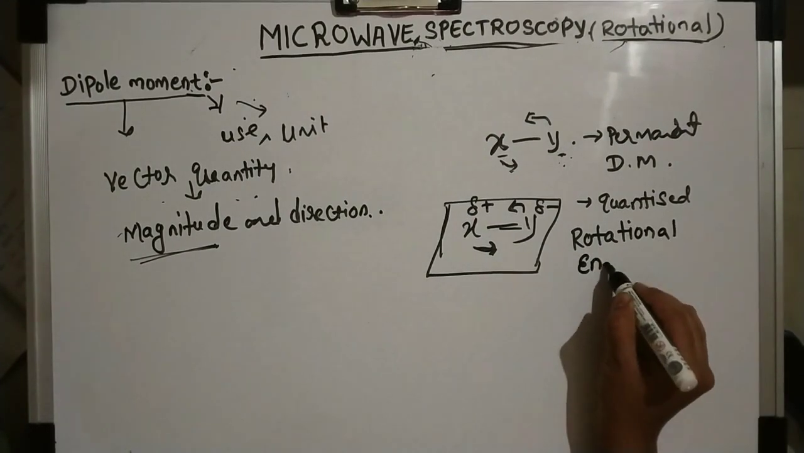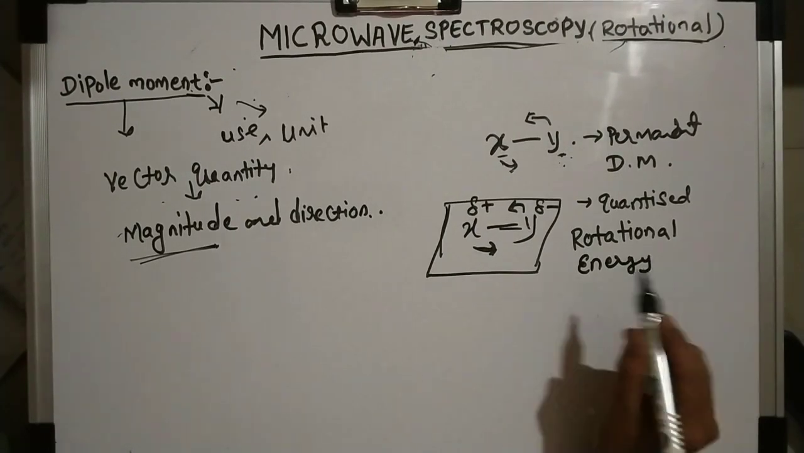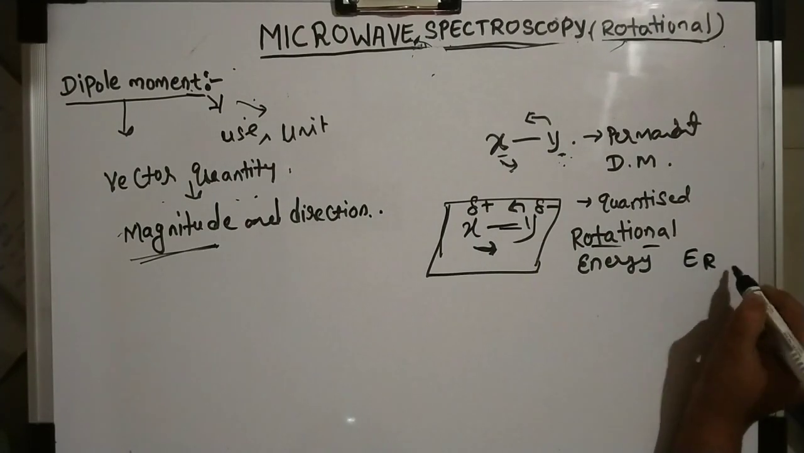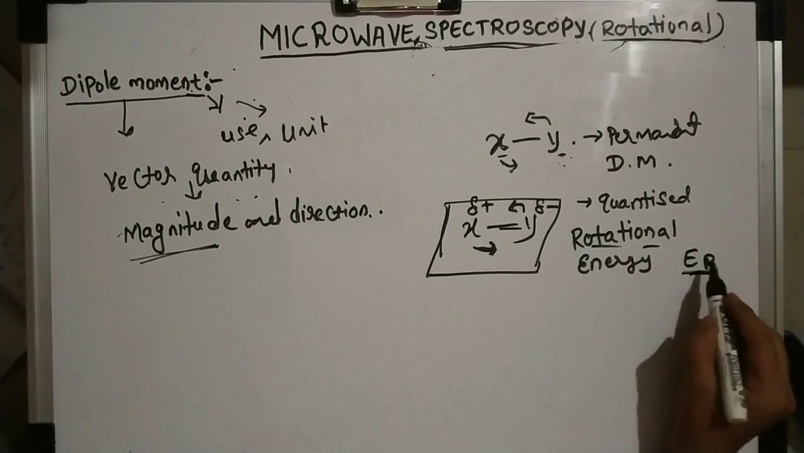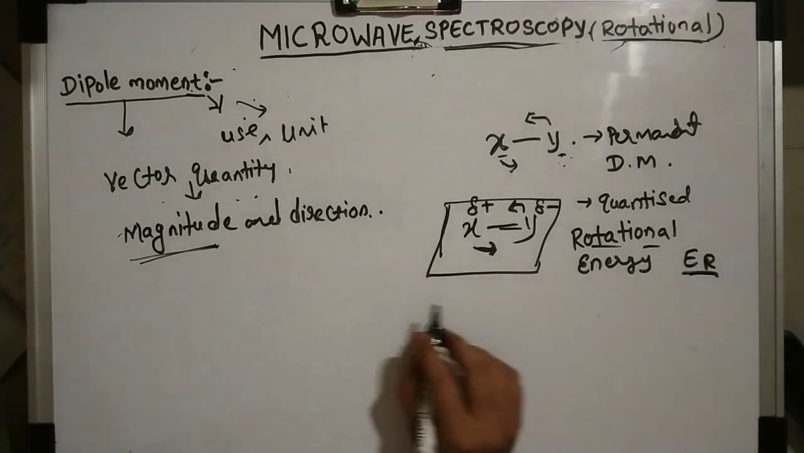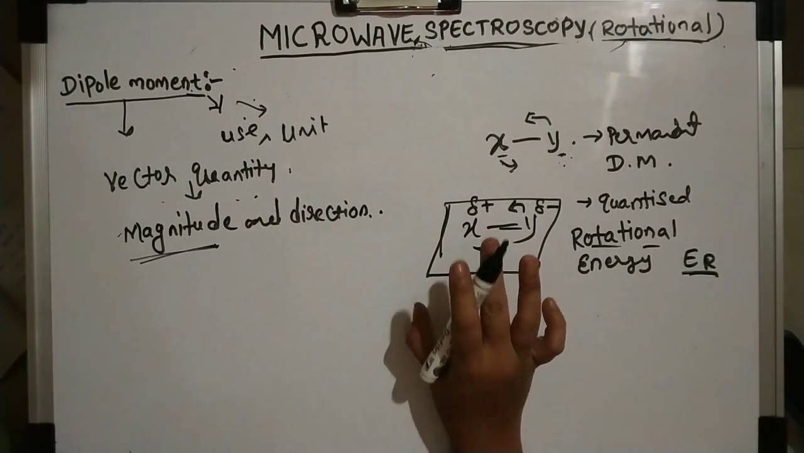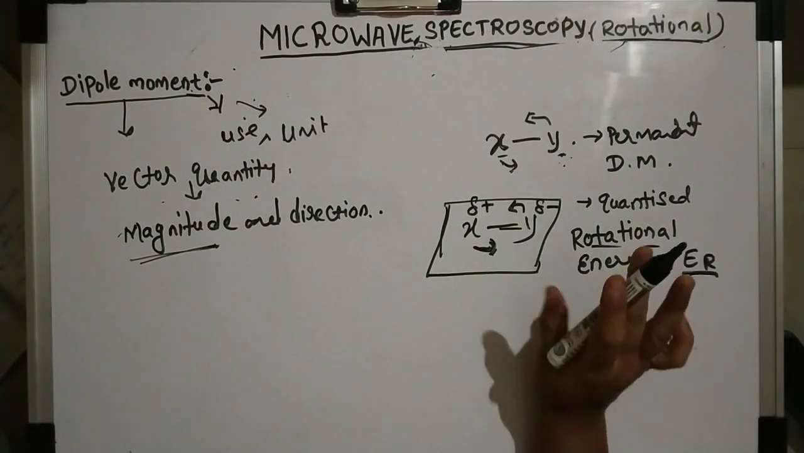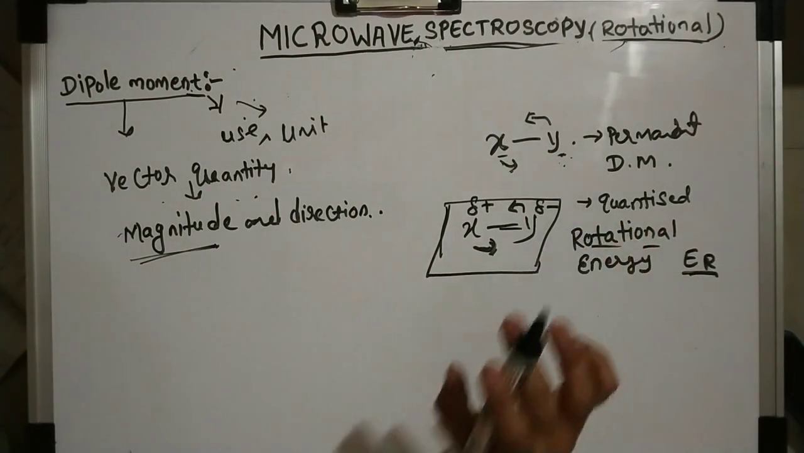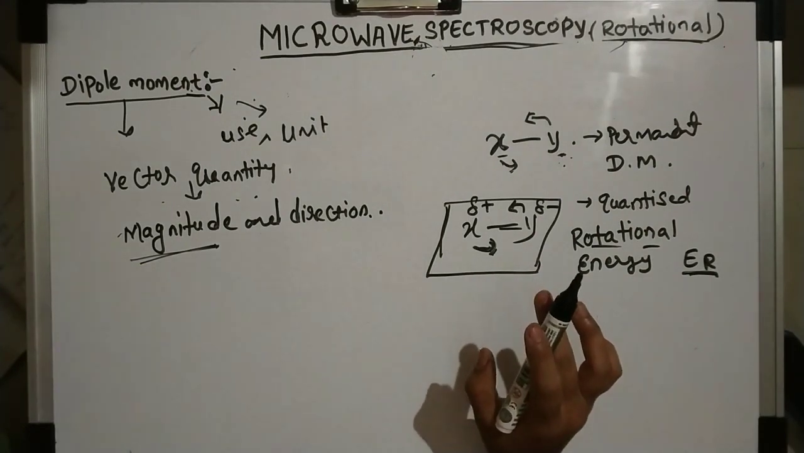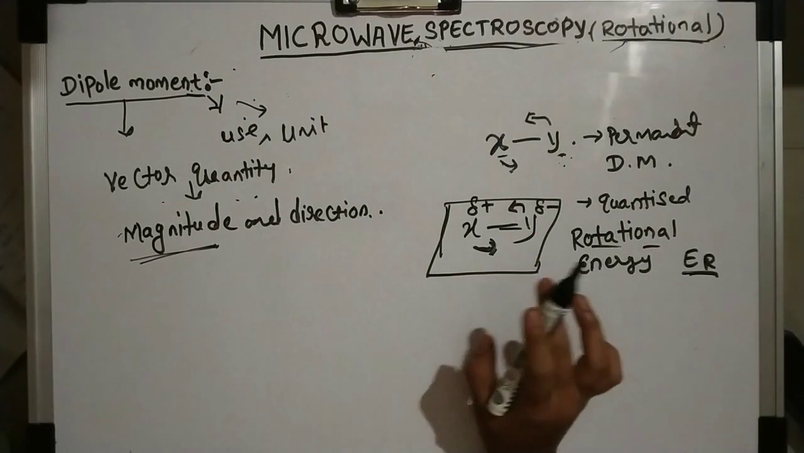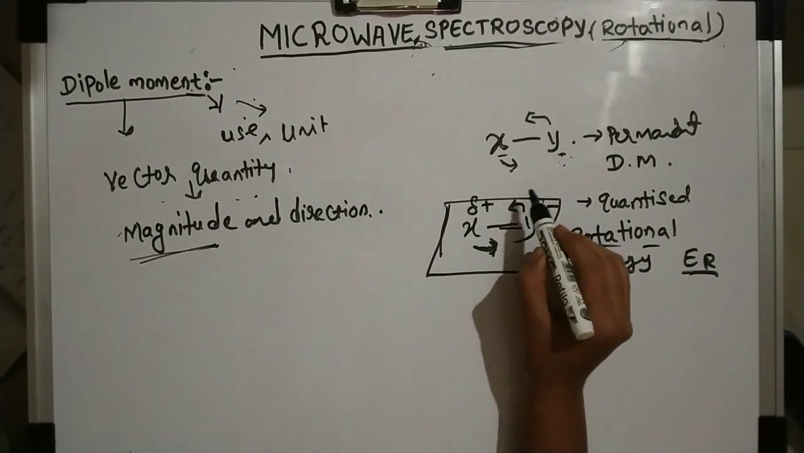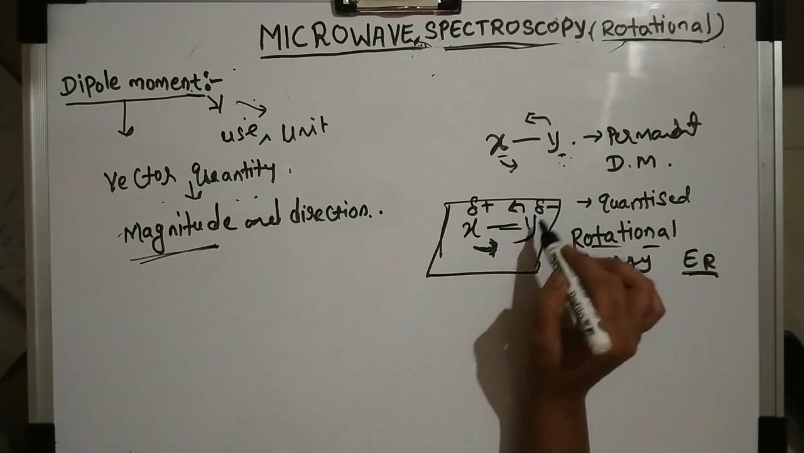Rotational energy can be represented as E small r, E_r. So it has a value. If a molecule is rotating, it has a permanent dipole moment. If the molecule starts rotating, its electric field also starts rotating.